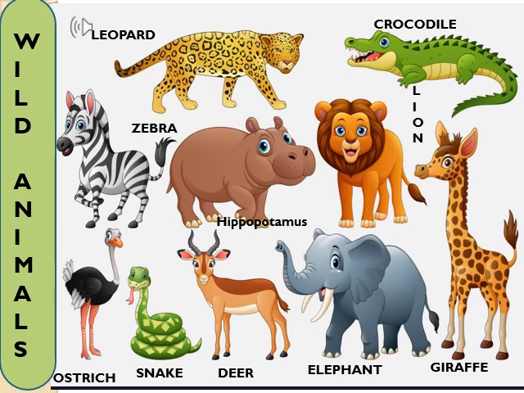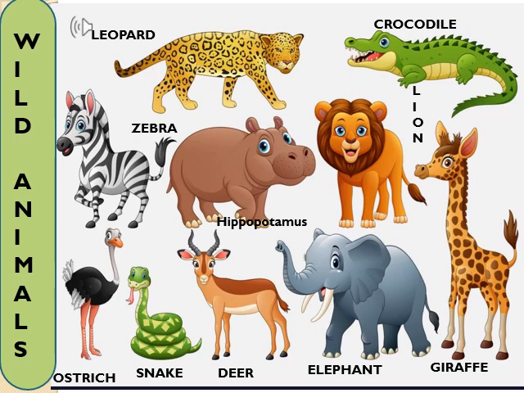I have kept some examples here of wild animals like leopard, zebra, crocodile, lion, hippopotamus, ostrich. Ostrich is a bird. Snake is a reptile. Like lizard, snake, these are reptiles.